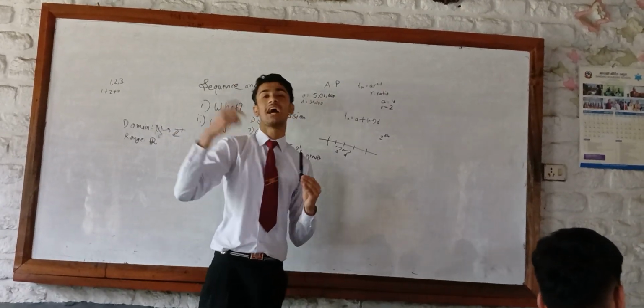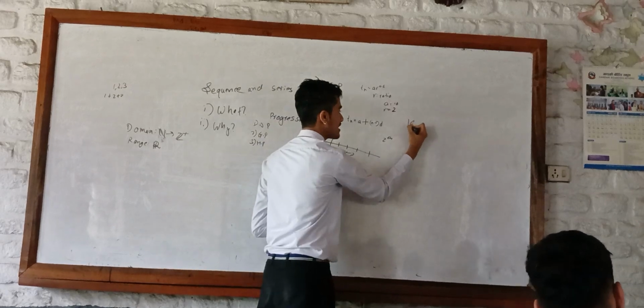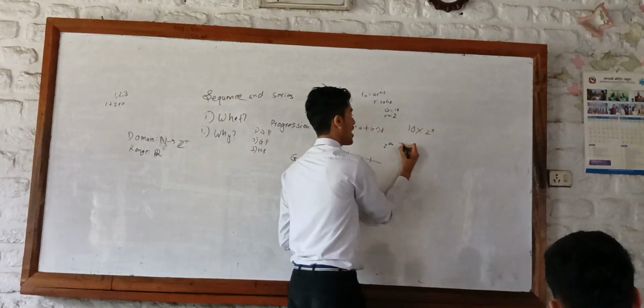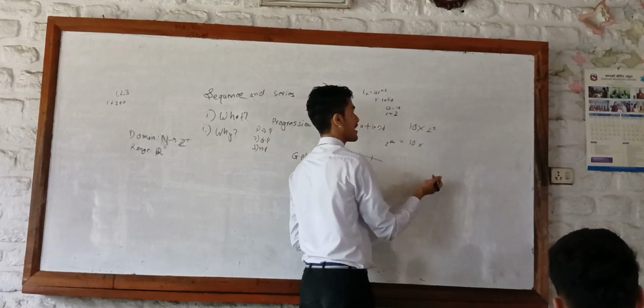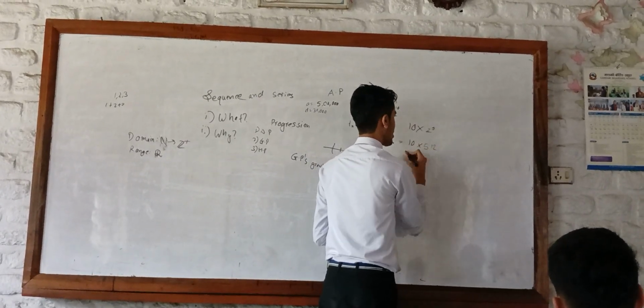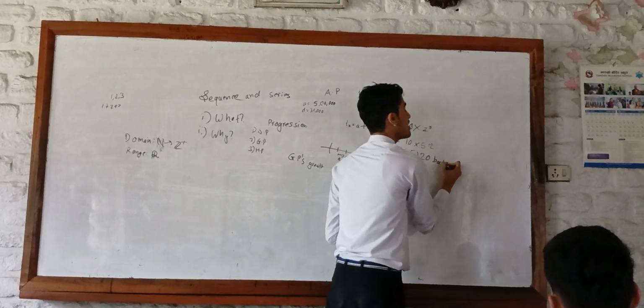Let's say by day 10, how many bacteria will we have? So it's a really easy process, right? We have 10 bacteria multiplied by 2. In 10 days, 10 minus 1 is 9. Now we have the value of 10 times 2 raised to the 9. 2 raised to the 9 is 512. So we are gonna have 5,120 bacteria by the end of the 10th day.